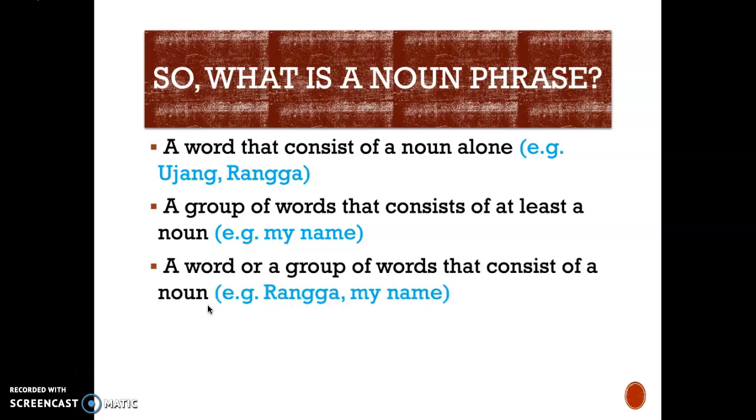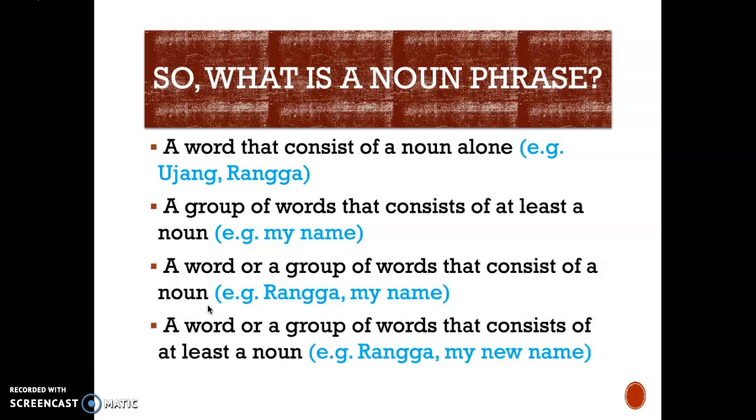Somehow this one covers definitions 1 and 2. A word or a group of words that consists of a noun, like Ranga, my name. And I guess a complete version of the definition is: a word or a group of words that consists of at least a noun, Ranga, my new name, right? So this definition can cover forms that are a single word, and can also cover multiple-word noun phrases, okay?